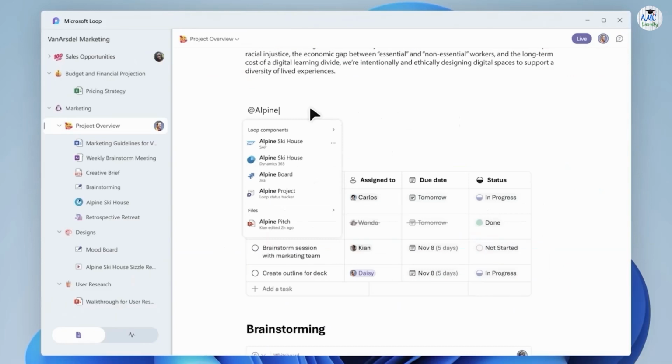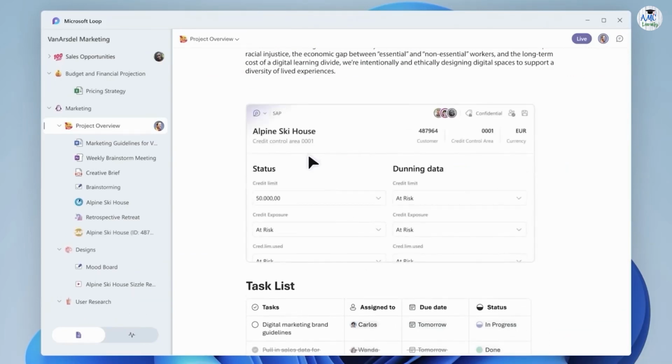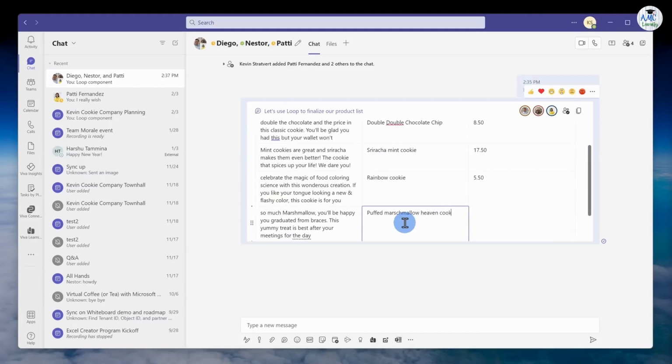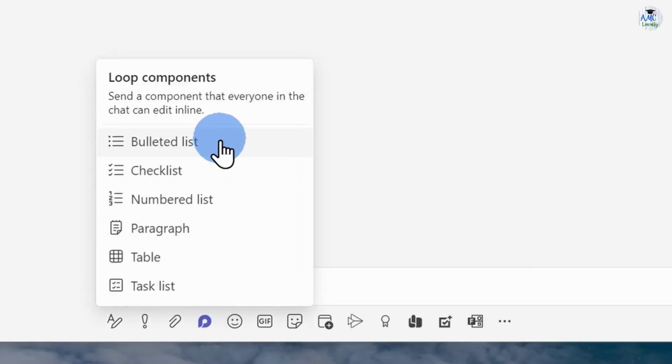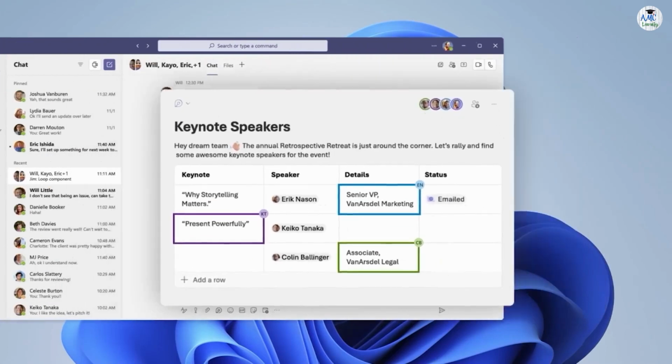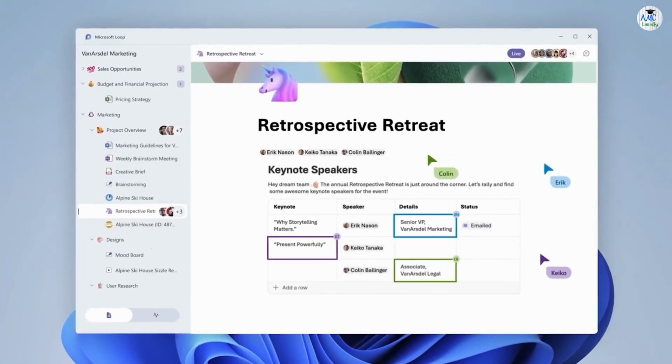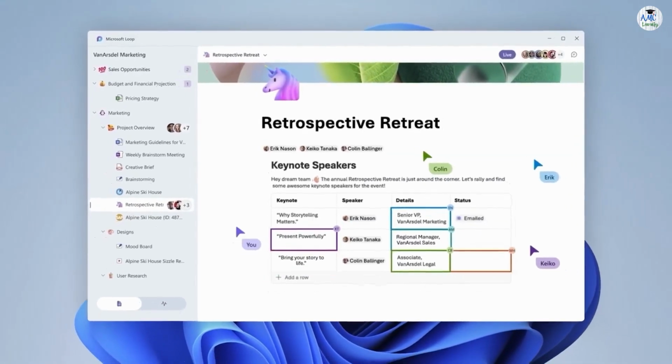The first one is a Loop component, and in reality, you are already aware of this. This is the table from the earlier example that we examined, but a vote table can also be on there. It might be a text paragraph, and there are many other components. Basically, all of these components have the magic of staying up to date regardless of where they show up. Once more, a table might be added to a Teams chat, in an email, in a OneNote, in a Word document, and they will all be up to date and in sync to provide you with the most recent data.